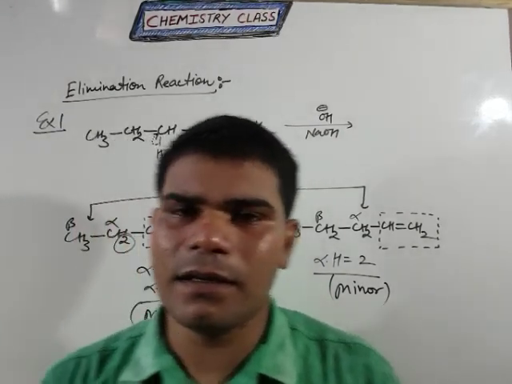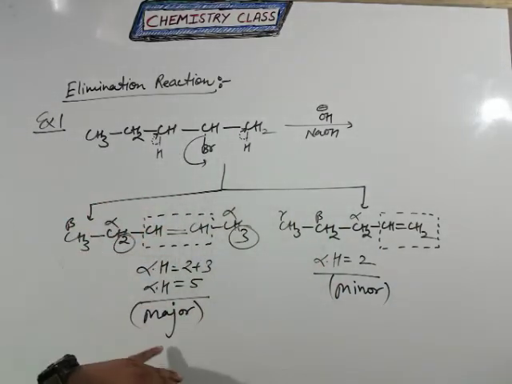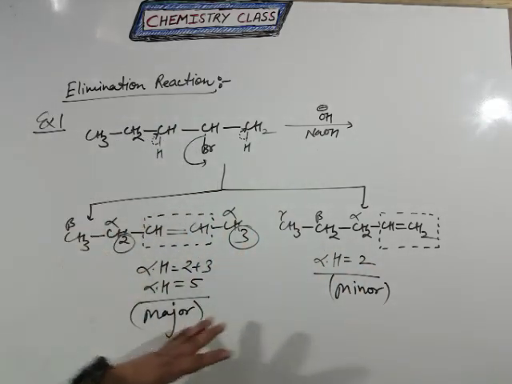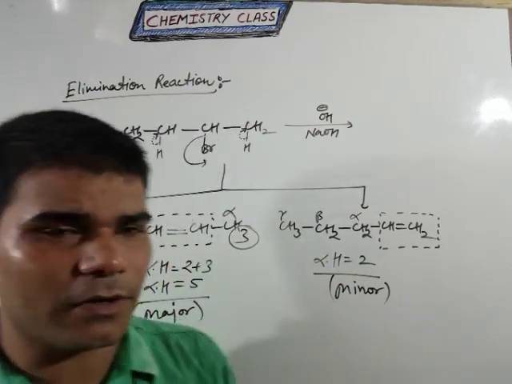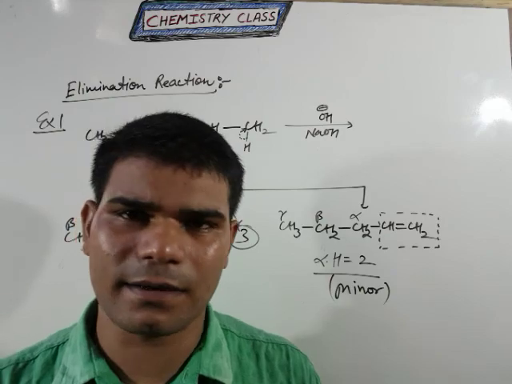Okay students, you can understand the elimination reaction, and which type of product will form. So in this example you can see one possibility of the minor product and the other possibility of the major product. So I hope you understand this topic well, which is elimination reaction. All the best.